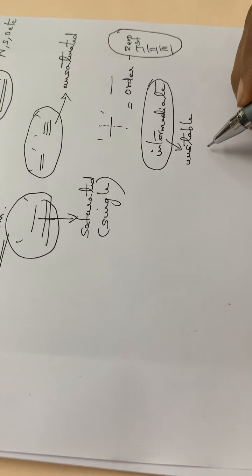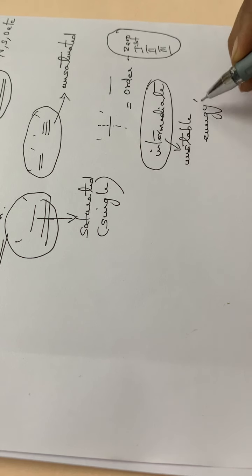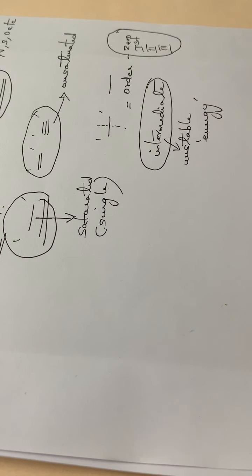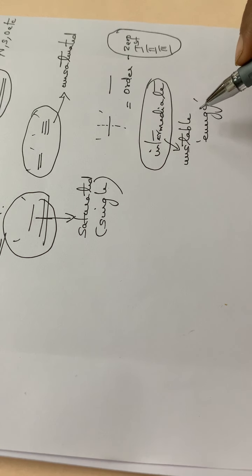And also we will be dealing with the energies of the products as well as the intermediates there, isn't it? So many processes are going on while a chemical reaction is going on.